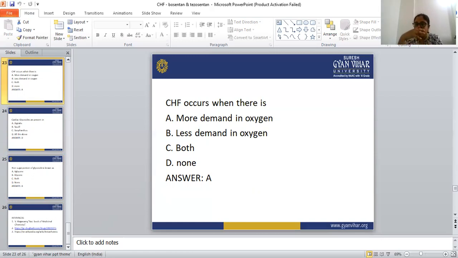When blood is not sufficiently pumped by the heart, the supply of oxygen gets reduced, and the demand for oxygen increases relative to its supply. This is the condition of congestive heart failure.